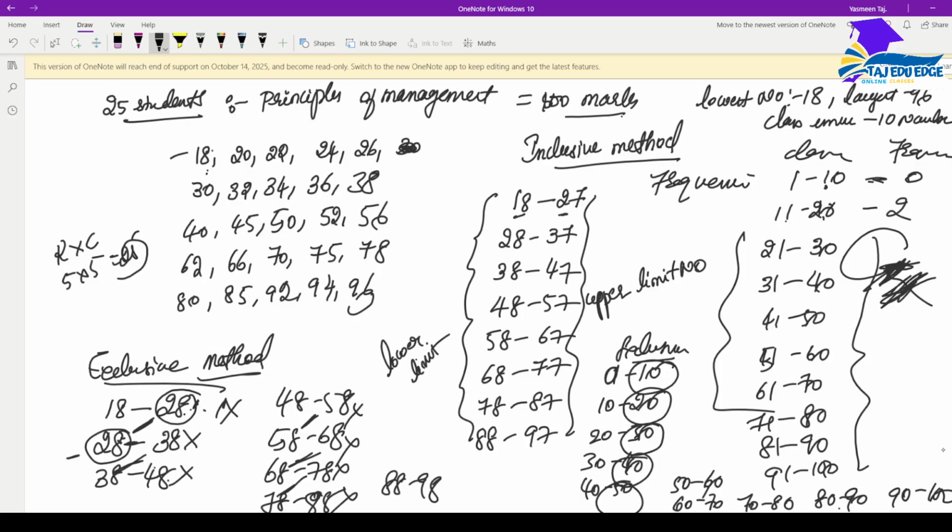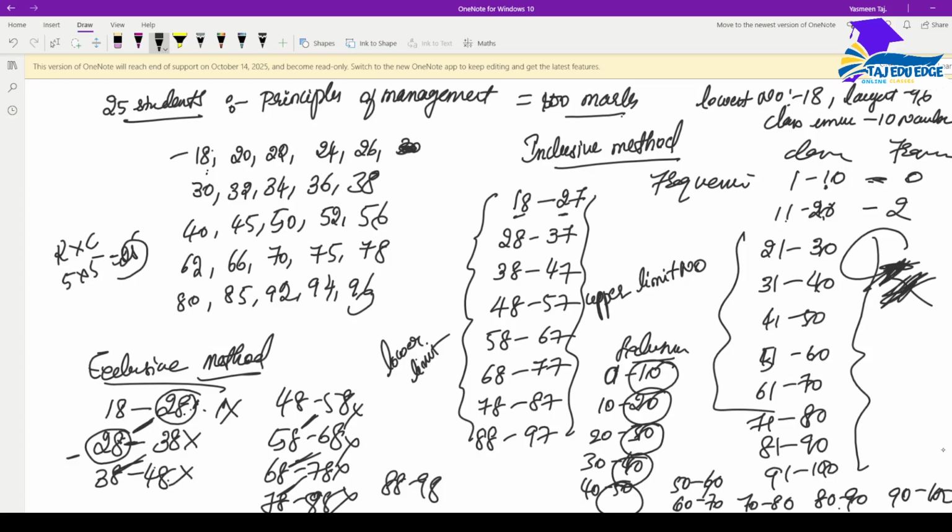And most of the time you have to convert the inclusive method to the exclusive method to solve problems on mean, median, mode. In future, when we will be solving problems based on continuous data, I will teach you that. But in my next video, I will teach you how to draw the frequency distribution table based on the inclusive method and exclusive method. Once you understand how to draw that, it's important for your examination for 5 marks.